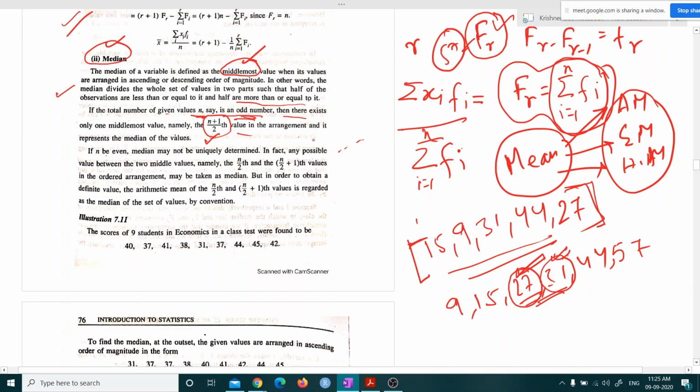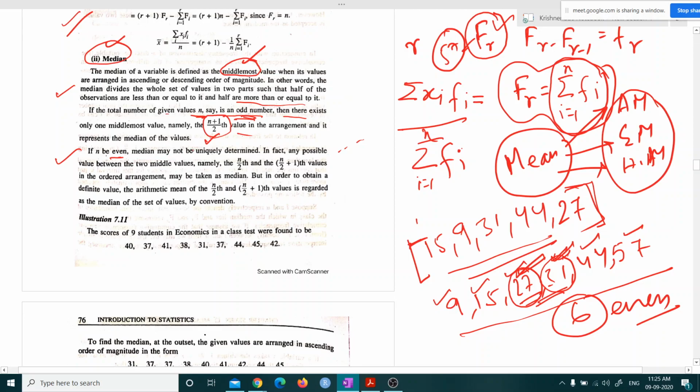Now in the arrangement, if n be even, now this question, look, 1, 2, 3, 4, 5, 6. So now this is even. So median may not be uniquely determined. So we have a problem because for an even number of values, we have two middle values, and we cannot take two values for the median. So we need something to do.